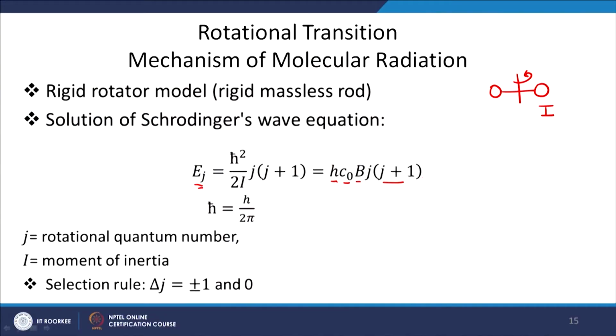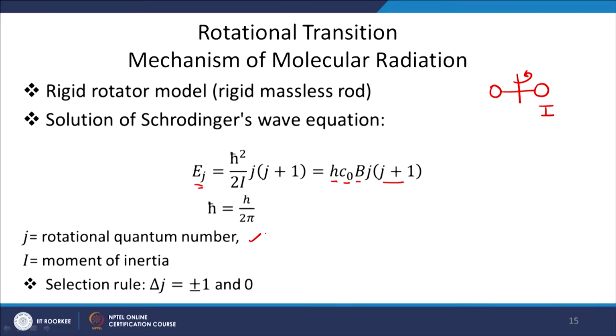Molecules follow this model very closely. So, the amount of energy stored inside a molecule based on its rotational degree of freedom can be calculated based on the principle of quantum mechanics and the relation h c naught B J (J plus 1), where J is the rotational quantum number.